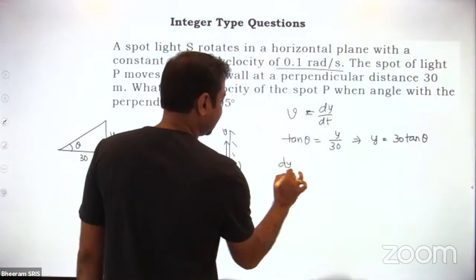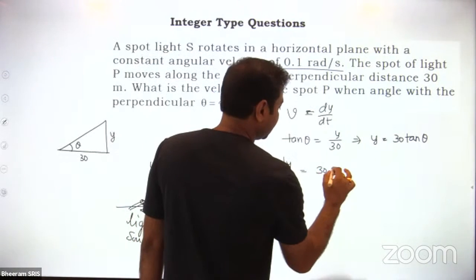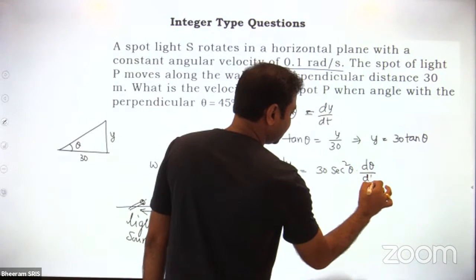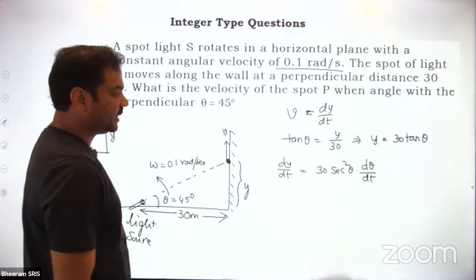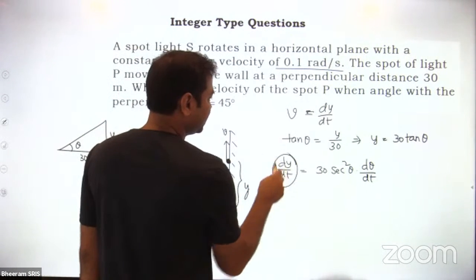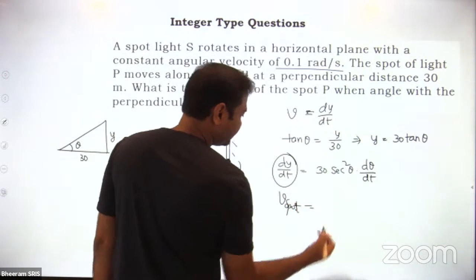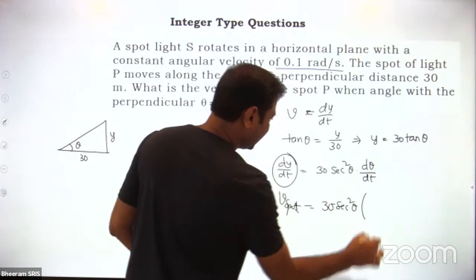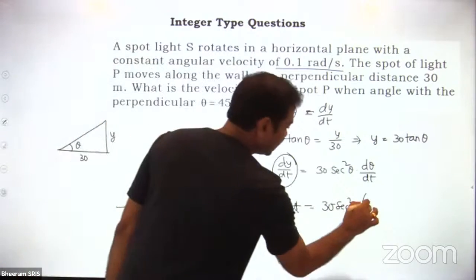Then what is the dy by dt? Now derive it. dy by dt is equal to 30 (constant) tan theta secant square theta into d theta by dt. dy by dt is nothing but the velocity, or speed, of the spot, equal to 30 into secant square theta. Then what does d theta by dt stand for? Change of angle, which gives you angular velocity omega.